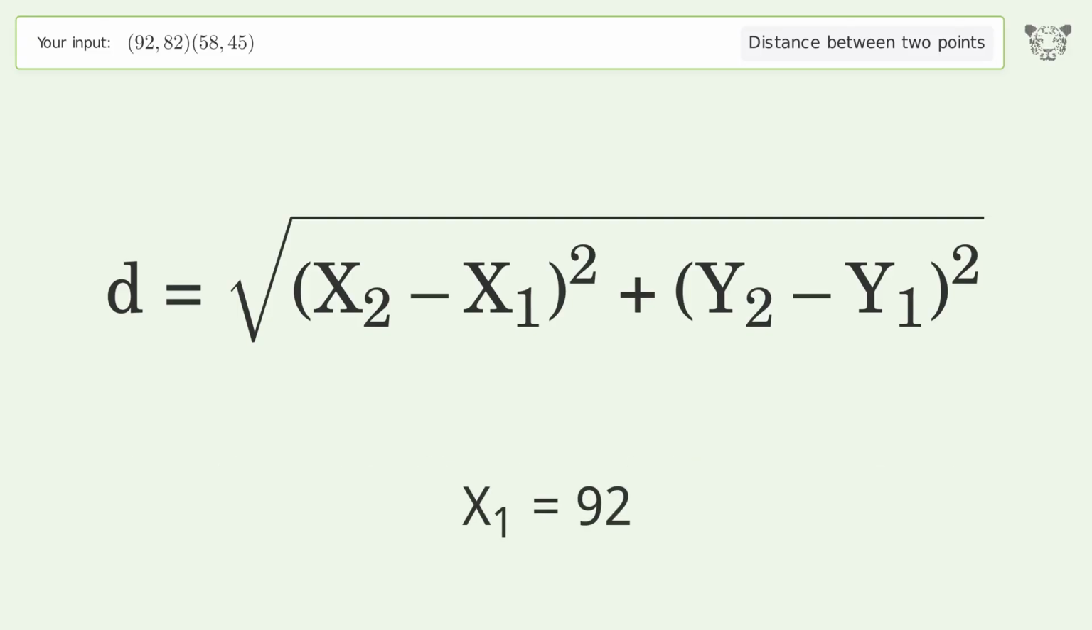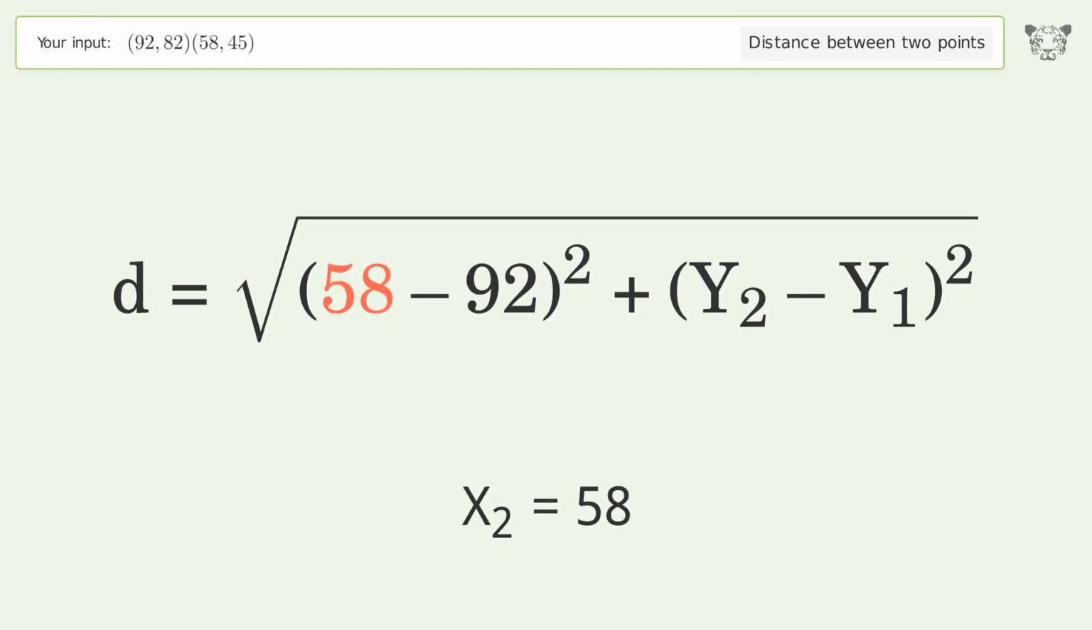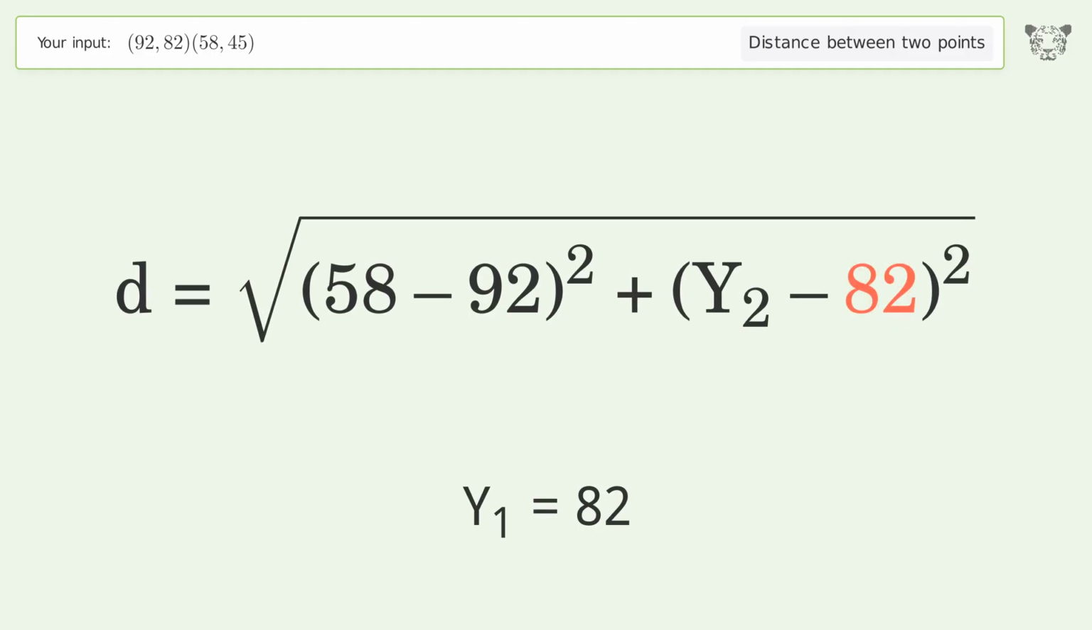x1 equals 92. x2 equals 58. y1 equals 82. y2 equals 45.